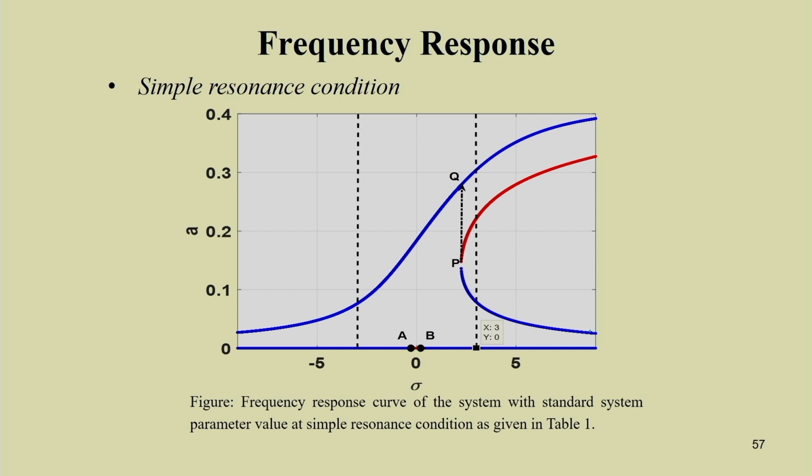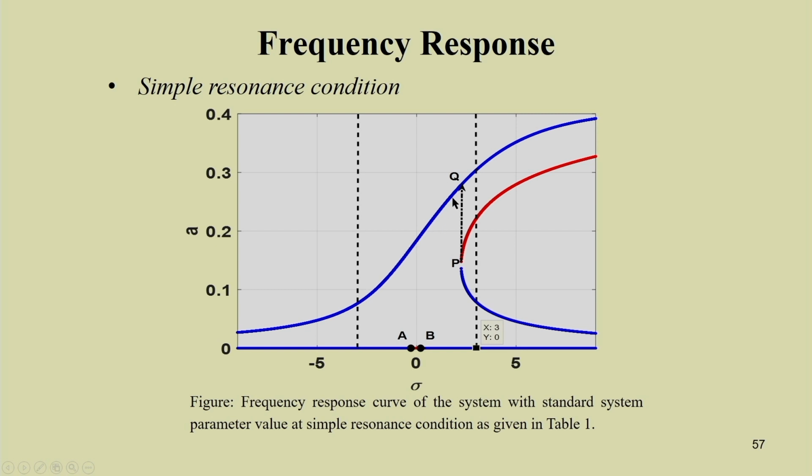So, if you lower the frequency, where sigma is the detuning parameter, you can observe that from this point P it will jump to point Q. So you will have a jump phenomenon if you reduce the frequency of the system, and by changing your pressure you can also change the frequency. But initially, by increasing the frequency, you can go on increasing the response amplitude.